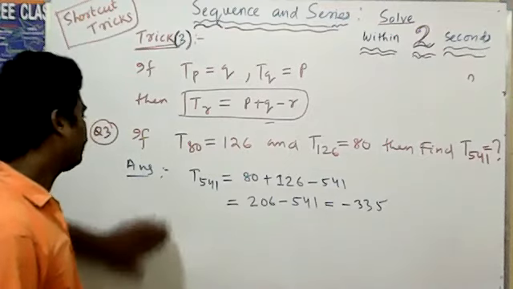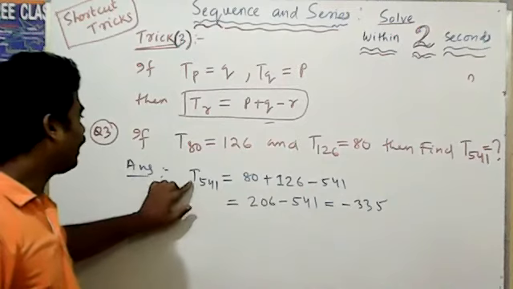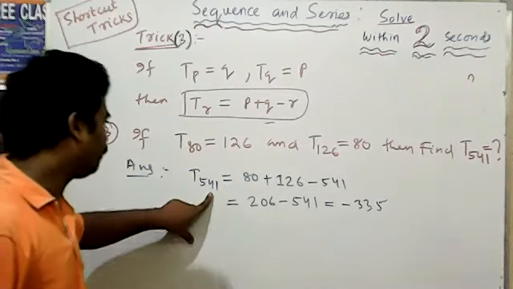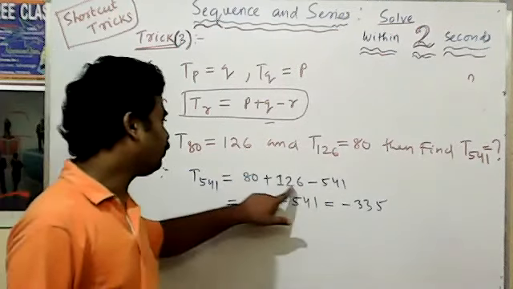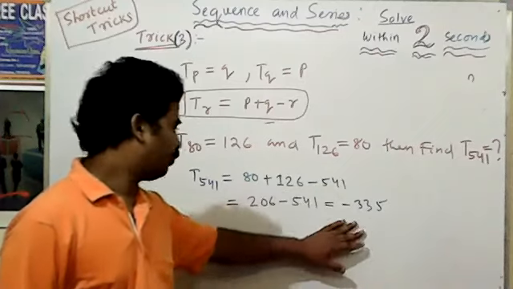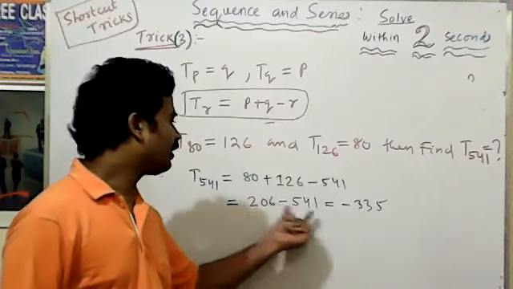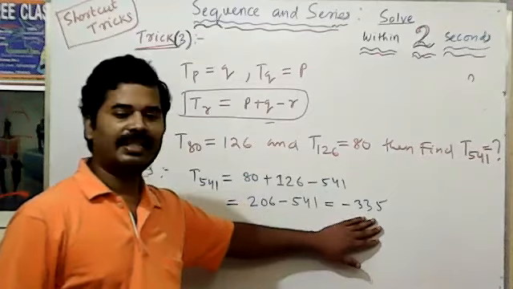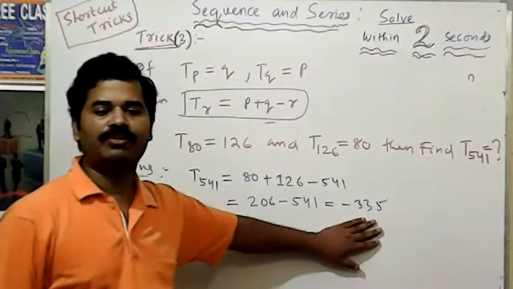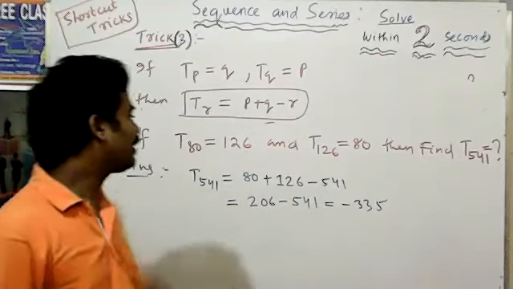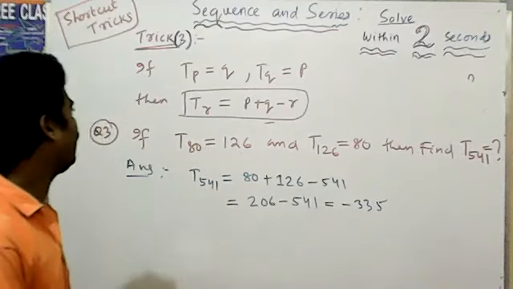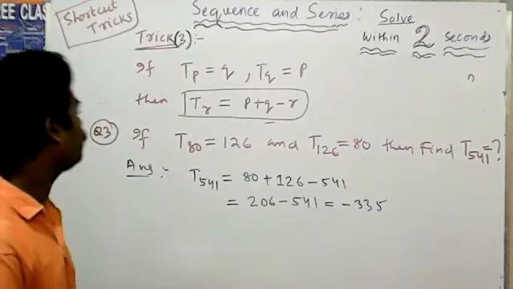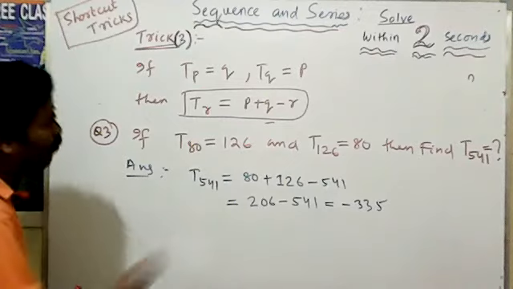This is the concept: T541 is equal to 80 plus 126 minus 541. Here this is small, this is large, that is minus 335. In this way you can calculate the answer. This is the easy method. So you can do another question in the same way.